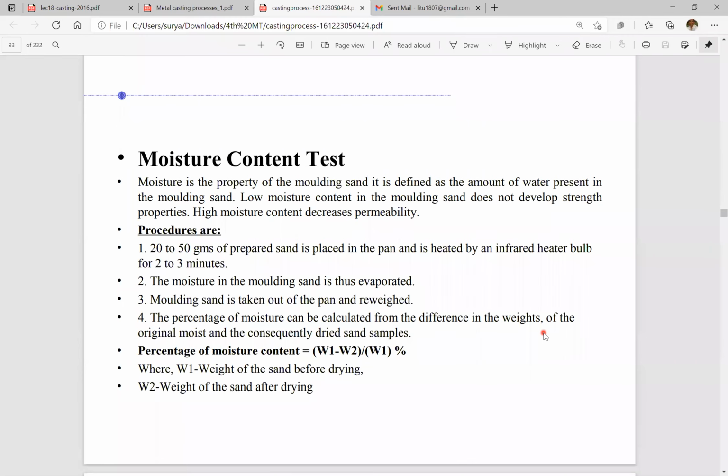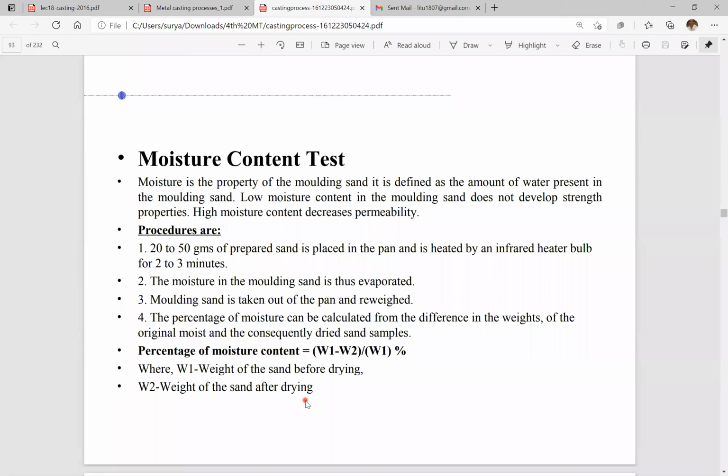We just place the moist sand in the infrared heater. After the evaporation of the water, we re-weigh it. Then what is the percentage of moisture content? That is (W1 minus W2) by W1, into 100. So that will be the percentage. W1 means the weight of the sand before drying, and W2 is the weight of the sand after drying. This is the method of measuring the moisture content.